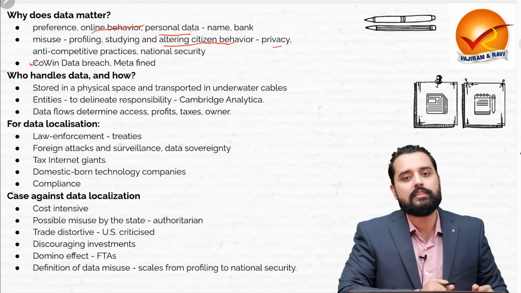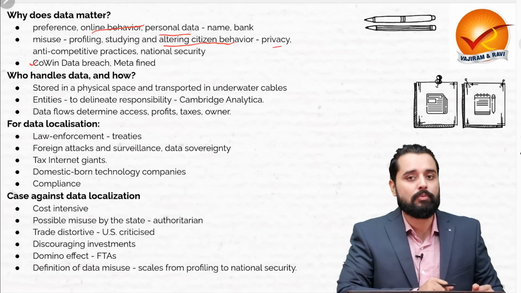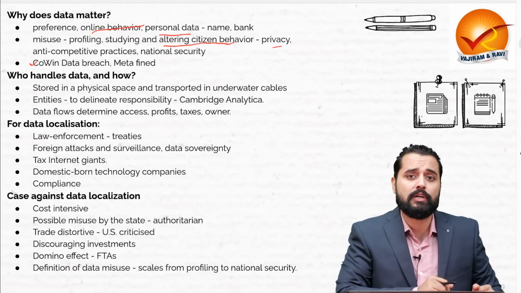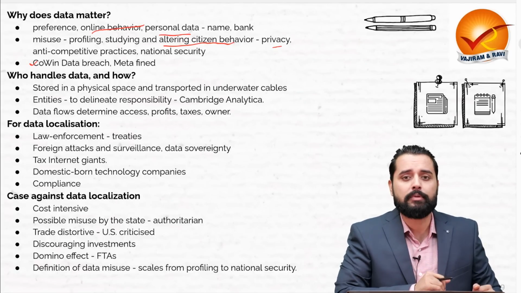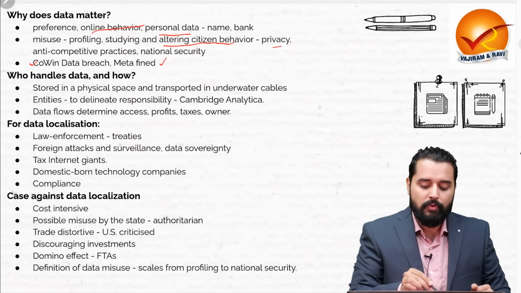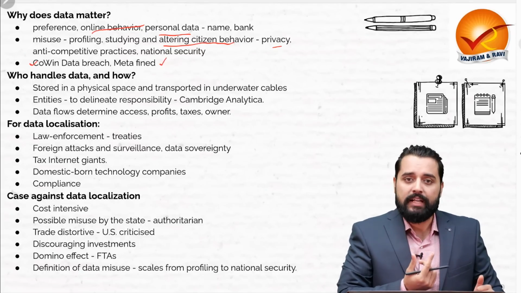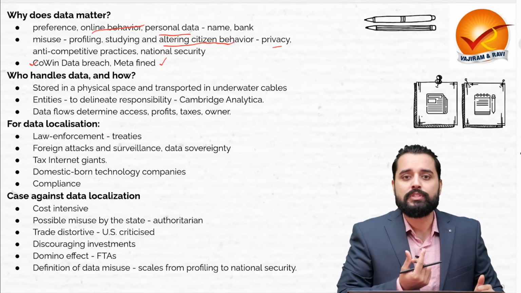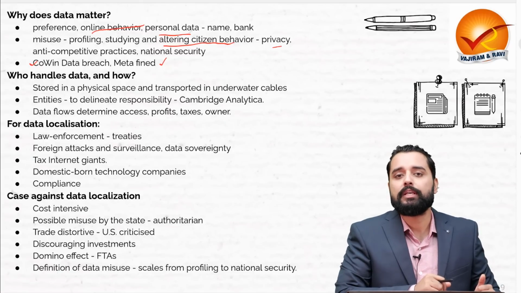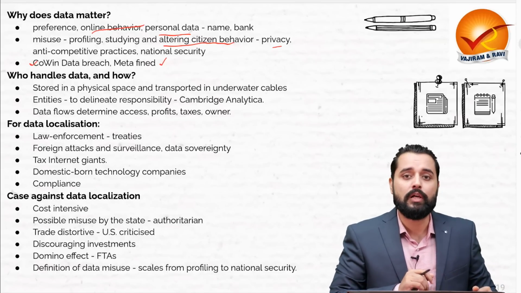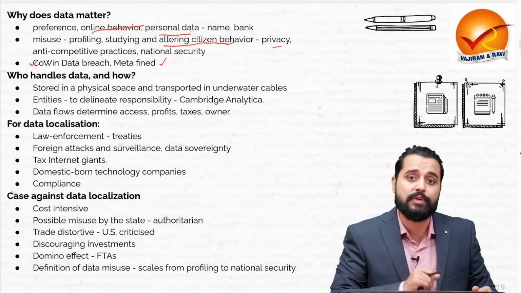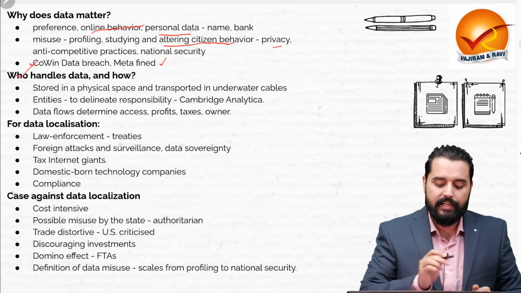Now, when we look at the recent concerns, there has been a data breach in the form of COVID data. A Telegram bot was sharing personal information related to Aadhaar, even passport information, etc., along with the phone numbers. That data breach was plugged, although. Then when we look internationally, Meta was fined because it violated the European Union GDPR regulations, the General Data Protection Regulations. It transferred the personal data of the European users of Facebook to the USA. Now, who handles this data and how?